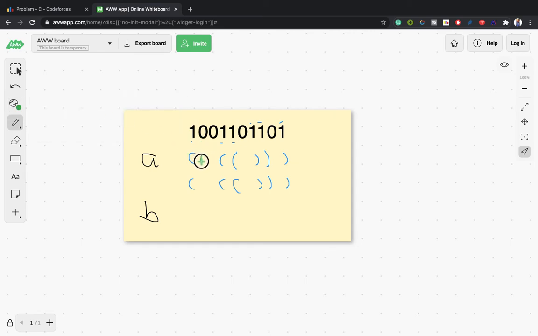At the first I will use this one, this one, this, and this one. It is giving me the balance, as this one is balanced by this. How many openings? 1 2 3 4 5. And how many closings? 1 2 3 4 5. Yeah, it is balanced. And in this case, how many openings? 1 2 3 4 5. How many closings? 1 2 3 4 5. Yeah, it is also balanced.